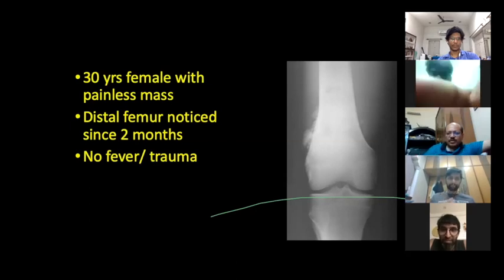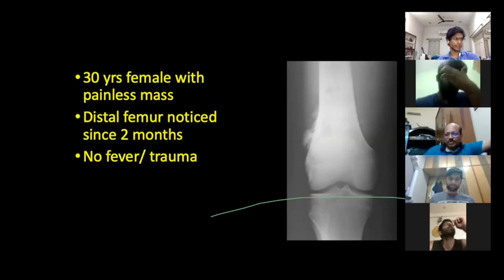Now suppose it is a bony swelling. Now my question is, can it be a benign swelling or a malignant swelling? Before that, can it be a neoplastic swelling or a non-neoplastic swelling? What are the non-neoplastic differential diagnoses of swelling around the knee? That may be myositis, that may be a hematoma, or that may be a callus formation, isn't it? So how do I differentiate neoplastic from non-neoplastic swelling?